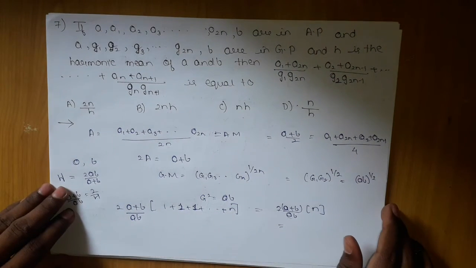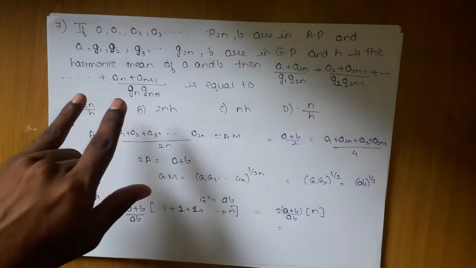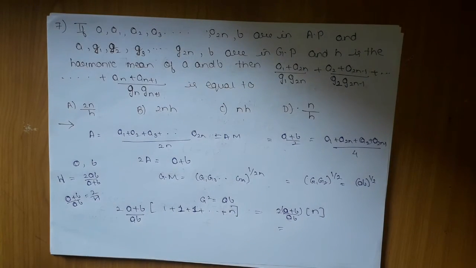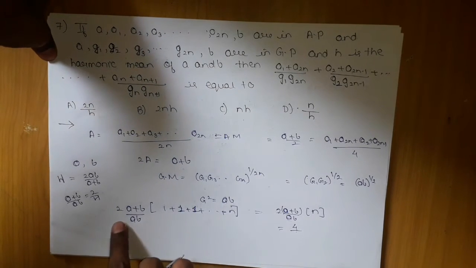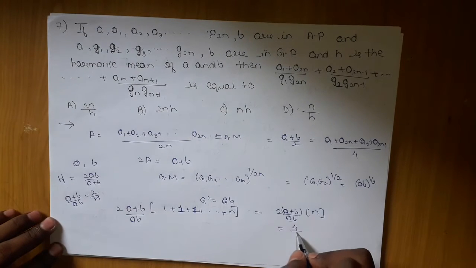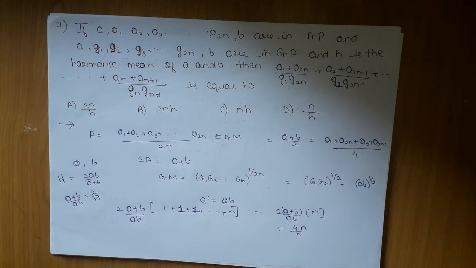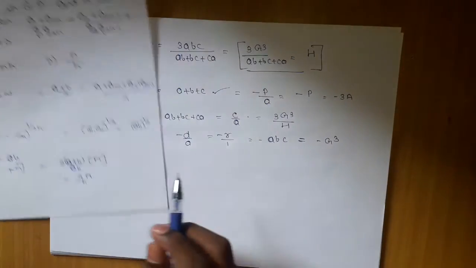Okay, what we are getting is the AM plus n by 2, which will be equal to 4 by h, into n. But there is no such option. We are making some mistake. The AM is (a + b)/2. I think we are making a mistake.